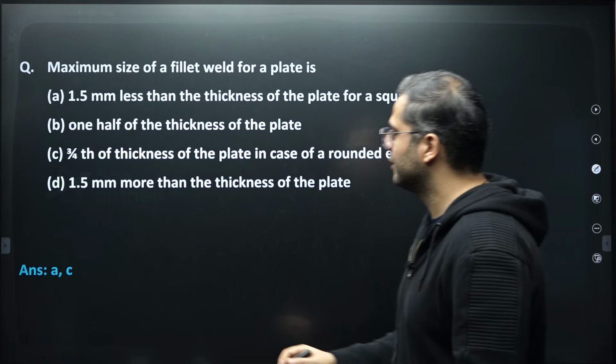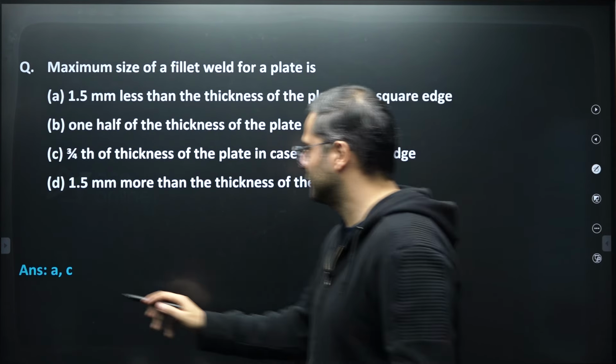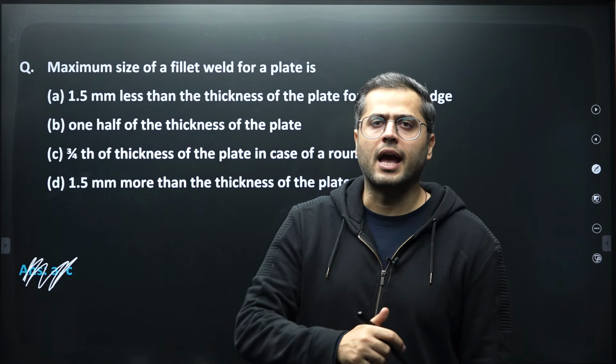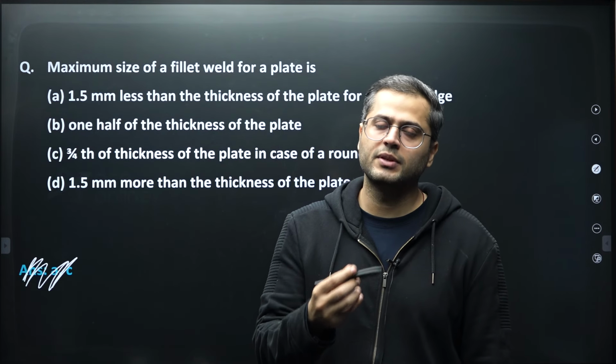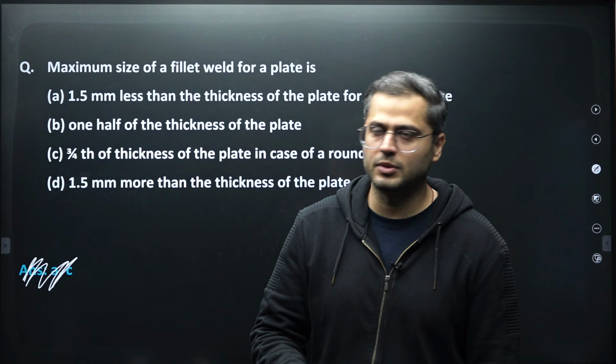Next, over here, so I'm very sorry. Yeah, so maximum size of a fillet weld is dependent upon the shape of the edge of the plate. If it is a square edge, it will be thickness minus 1.5, and if it is a rounded edge, it will be 3/4 times the thickness of the rounded edge.